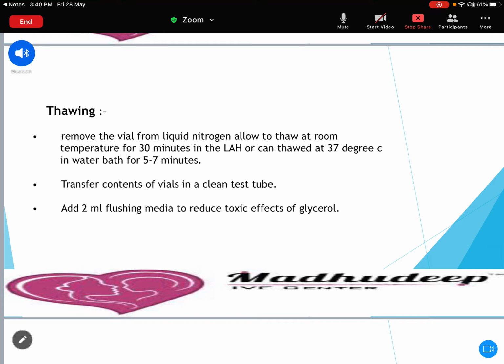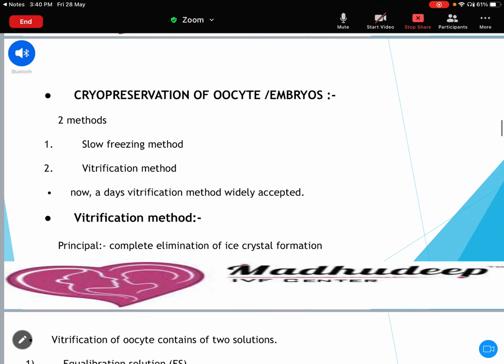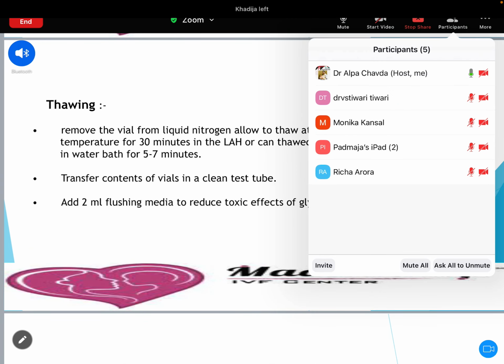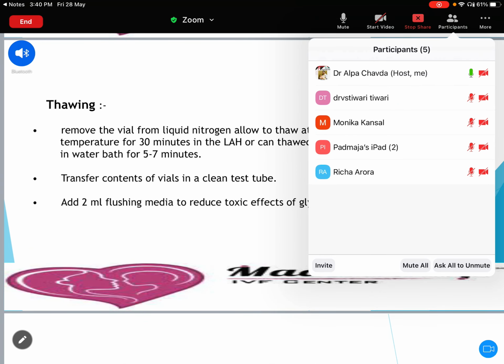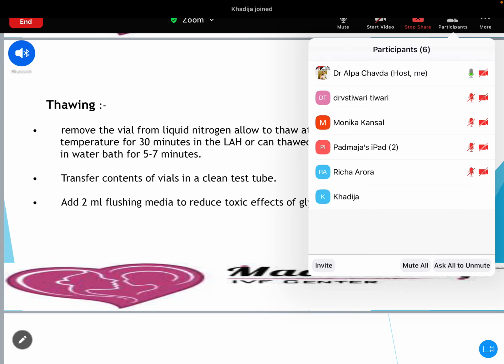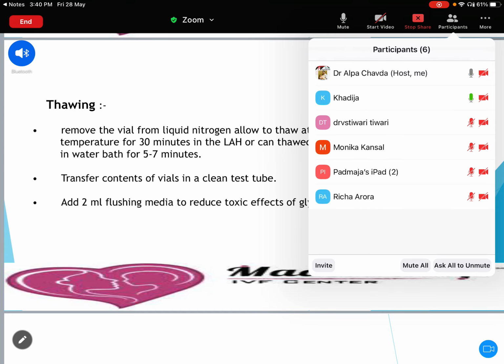Usually, even if you have used this washed sample, add 2 ml flushing media to reduce the toxic effect of the glycerol. At least prior to use, whether it is a prepared sample, at least 2 to 3 minutes centrifugation with 2 ml flushing media is ideally advised to remove the toxic effect. So this is about the freezing and the thawing. Any questions you can ask? This is about semen freezing. Yeah, please.